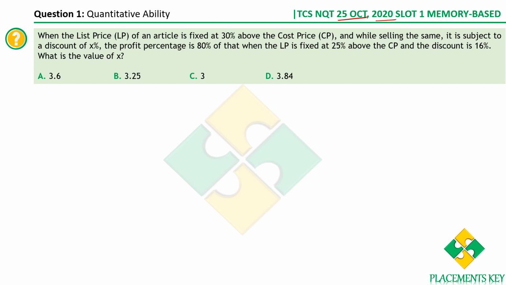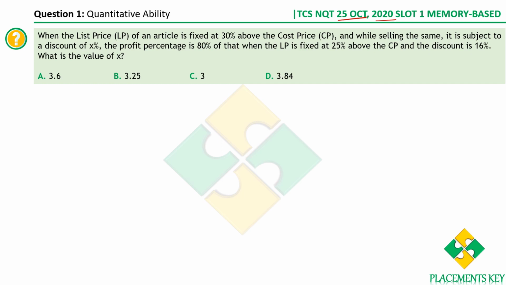The list price of an article is fixed at 30% above the cost price, and while selling the same, it is subject to a discount of X%. The profit percentage is 80% of that when the list price is fixed at 20% above the cost price and the discount is 16%. What is the value of X? There are two cases here.